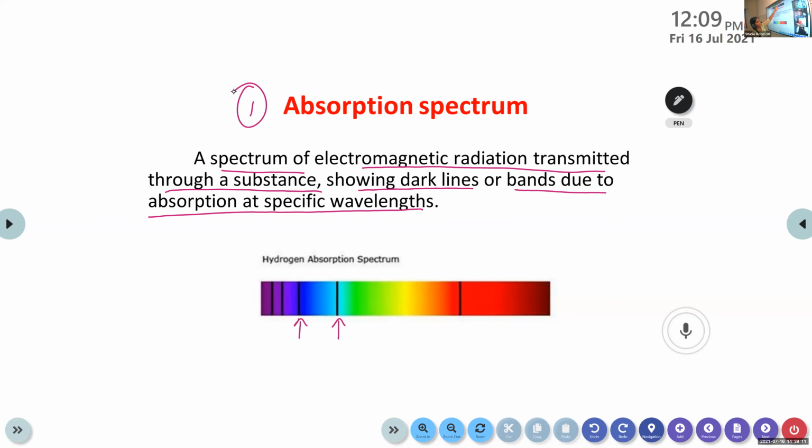So this is the absorption spectrum, and these dark lines show the absorption. Certain wavelengths are absorbed by the substance, so they appear as dark bands or dark lines. Clear?